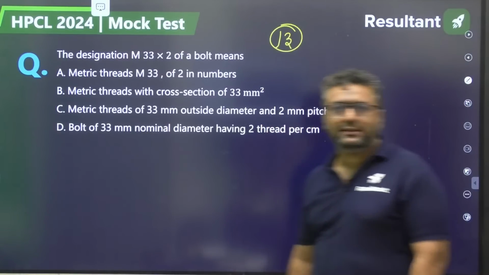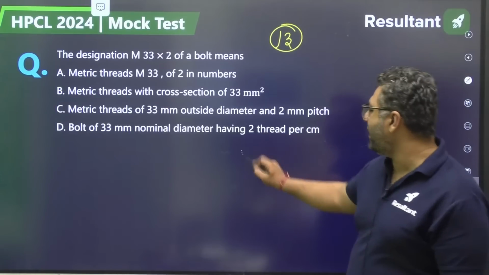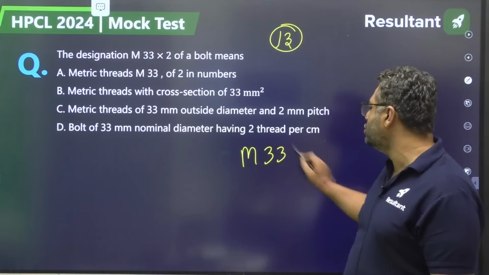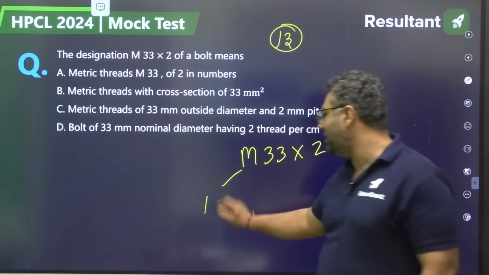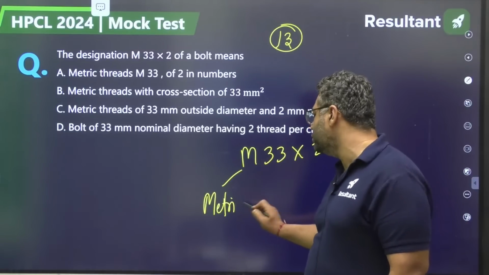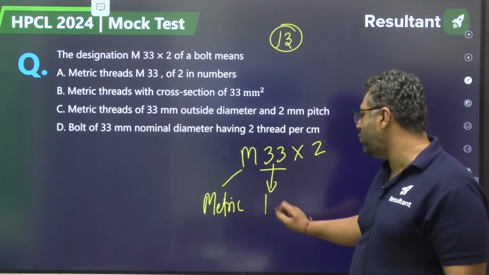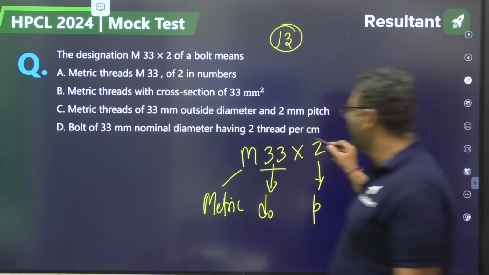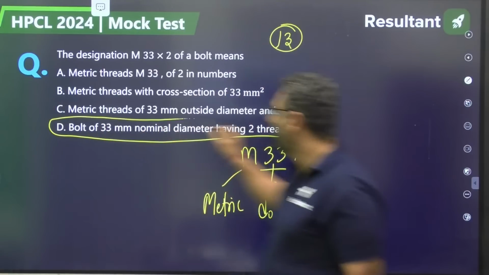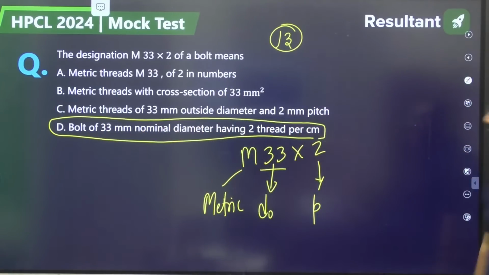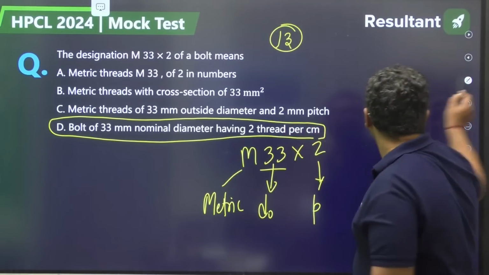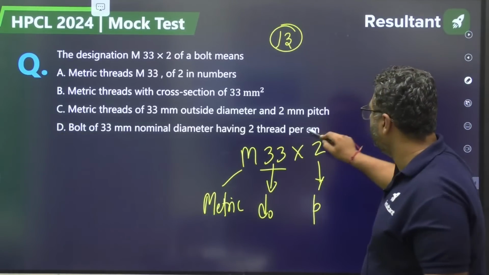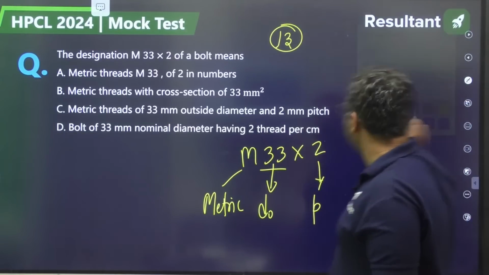Every person is saying D. So my dear, whenever we write M33 cross 2, this M means metric threads are going to be used. 33 is telling us about the major diameter, and 2 is telling us about the pitch. So we would be saying the answer to be D or C. It should be C. Answer will be C.